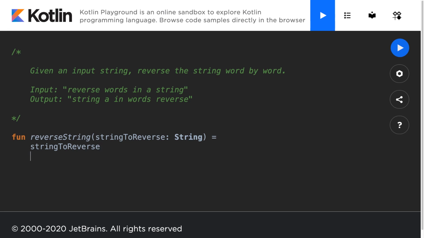First, we're going to split the string at each character space, just like that. And we'll be having here a string array of the input string split into different words. After we have that array, we're going to call the reversed function to reverse the array.